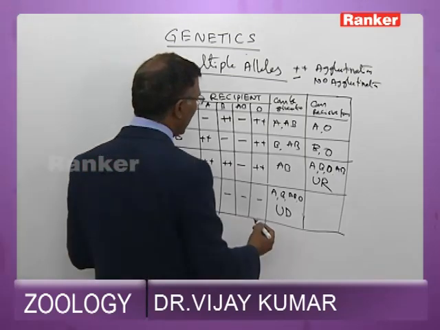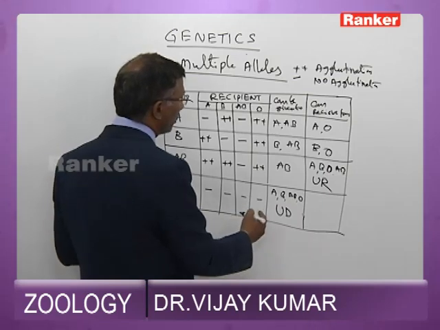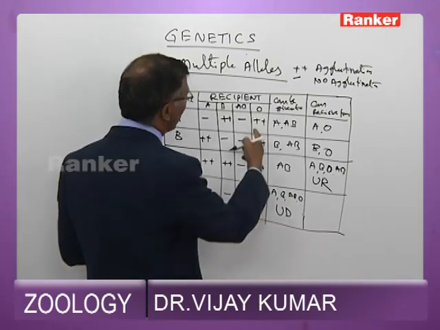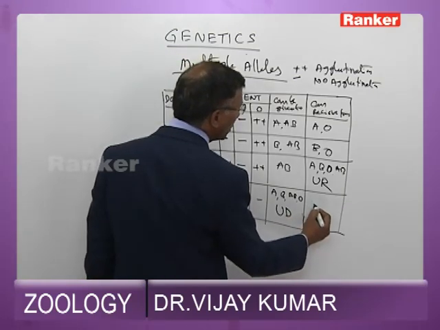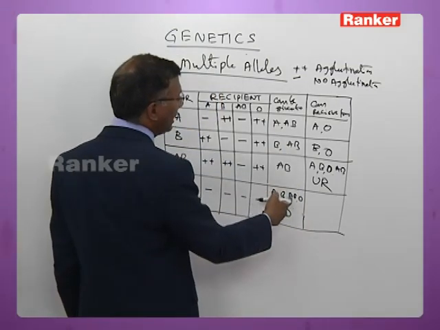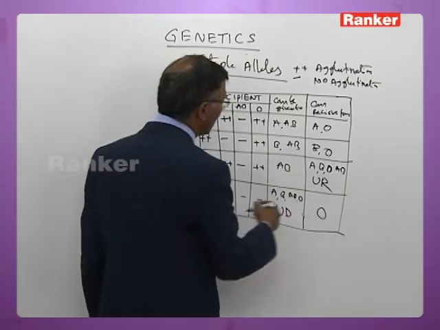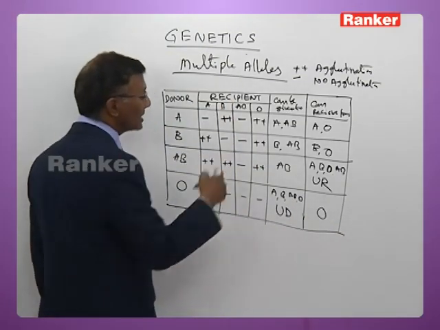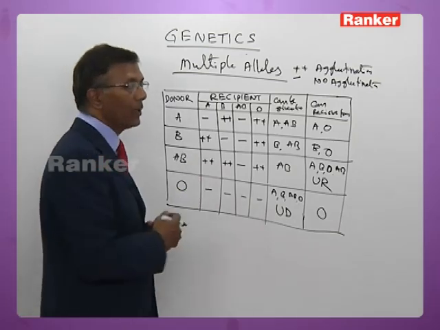Now O can be given to all, that is universal donor. You should write here, O can be given to all, A, B, AB and O. O can receive from only O here. If you see the vertical column here now, minus is present only in the O. Then plus plus indicates heavy agglutination.